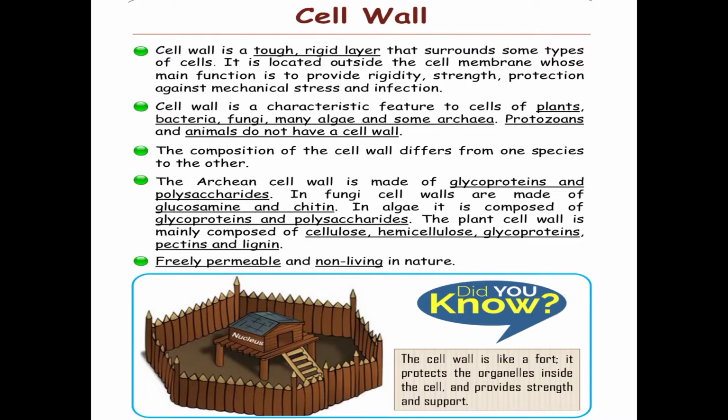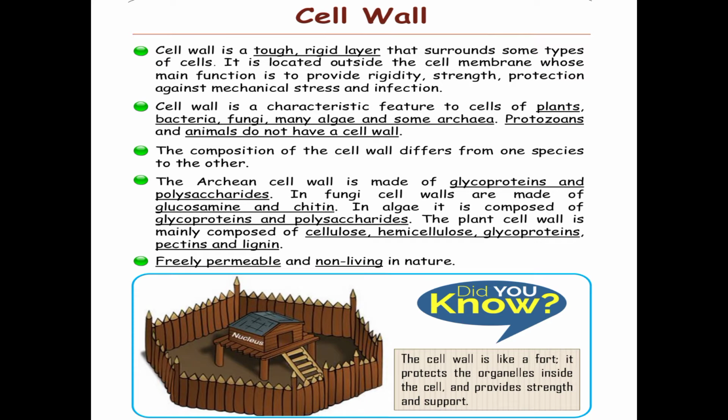Cell wall: it is a tough, rigid layer that surrounds some types of cells, that is plant cells. It is located outside the cell membrane, and its main function is to provide rigidity, strength and protection against mechanical stress and infection.